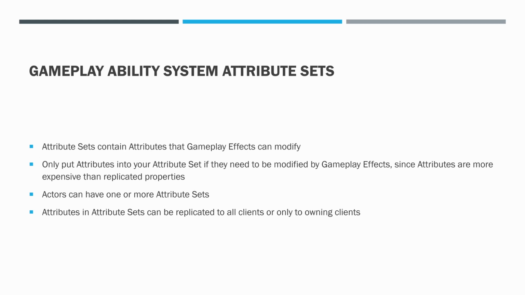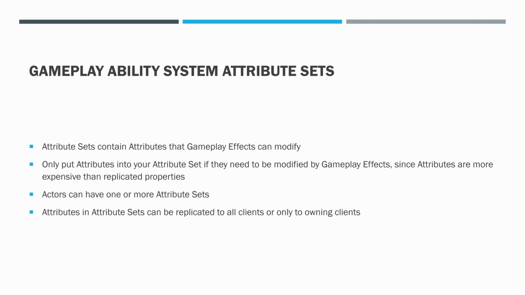In the Hub World MMO, our base character stats, strength, agility, and constitution, are not put in a gameplay ability attribute set. We're using them as base stats, and so we only put the derived stats into the attribute set system, and this saves us having to pay the extra cost for those three base stats.